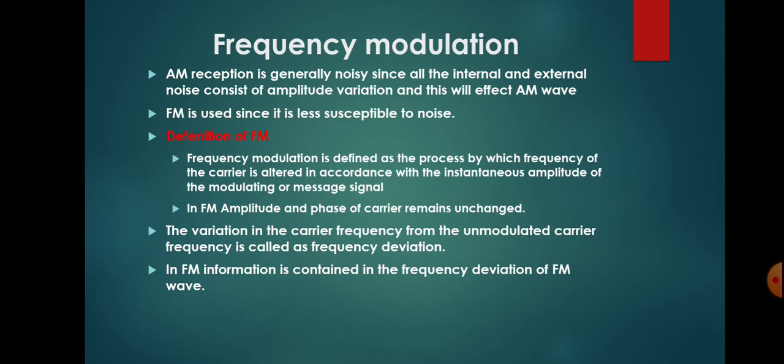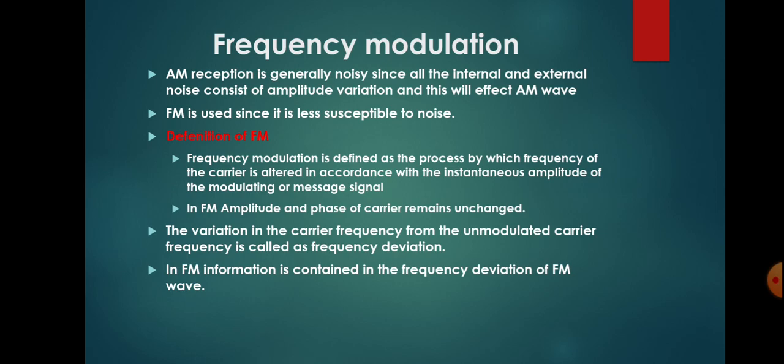Noise usually changes the amplitudes of the signal, but in FM the information is contained in the frequency of the modulated wave. So noise will not affect the signal in FM. That is why FM is used. That means FM is less susceptible to noise.